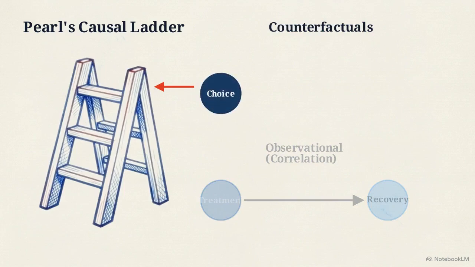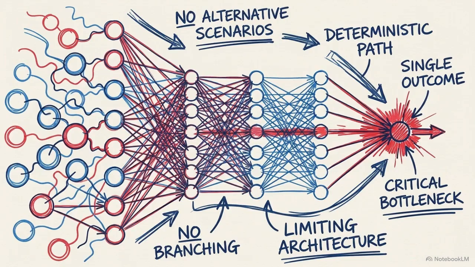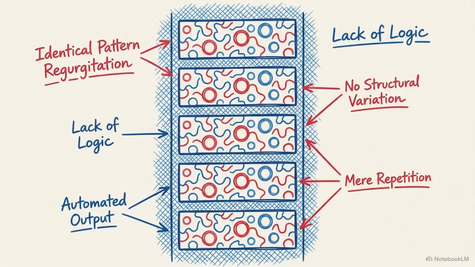A doctor has to know the counterfactual. Would this specific patient have improved if they had chosen a different treatment, or if they had taken no drug at all? Standard neural networks and probabilistic text generators cannot answer counterfactual questions. They can only regurgitate patterns they have seen before.